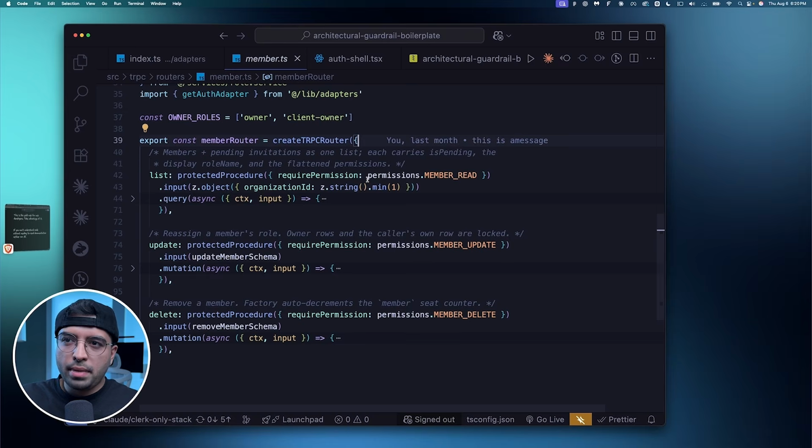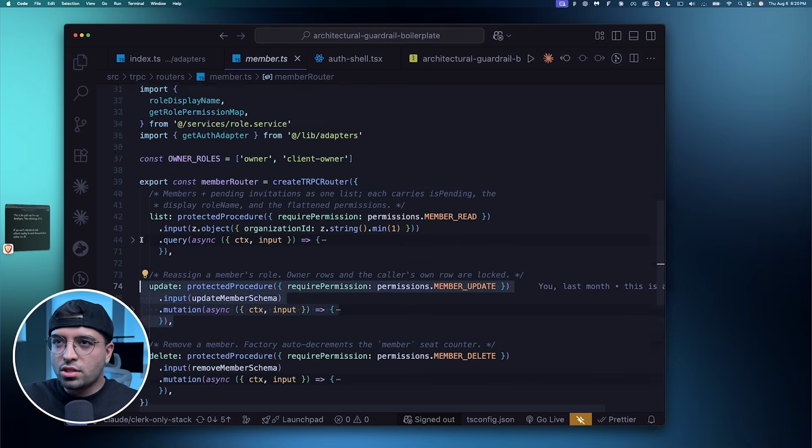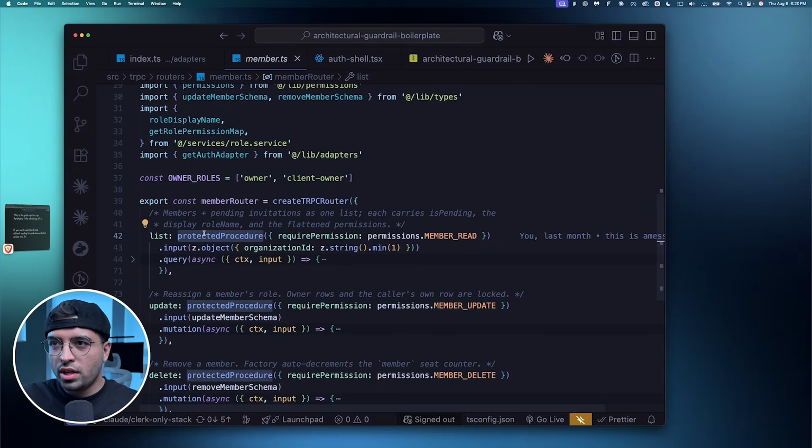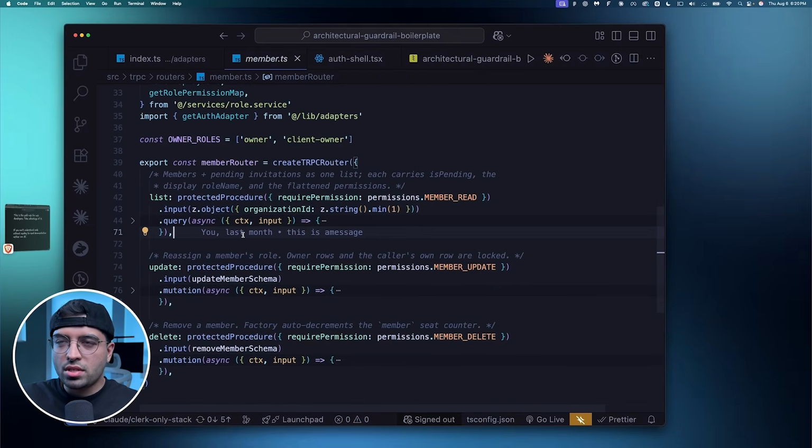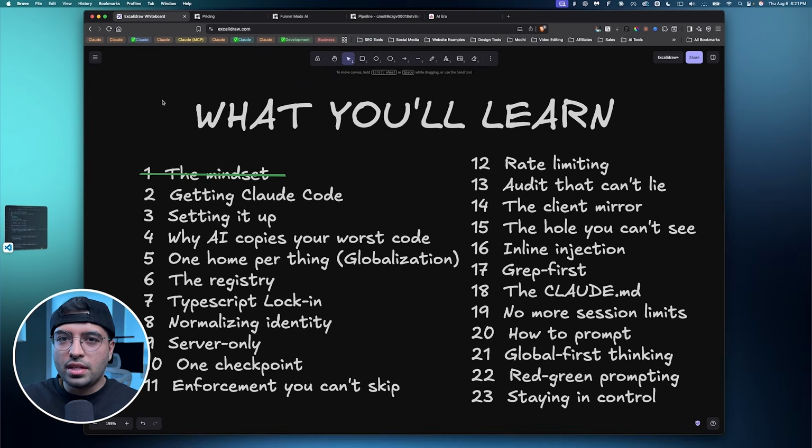And you'll also see a pattern here. You can establish common patterns in this code. You see protected procedure, you see something called required permission, and you see this happening multiple times. And so the next time I ask you to build an update list or an update API endpoint, you probably know exactly what to write. And that's the same experience you want to create for AI when it's reading your code or building new features into your app. All right, and that brings us to the end of the mindset module.